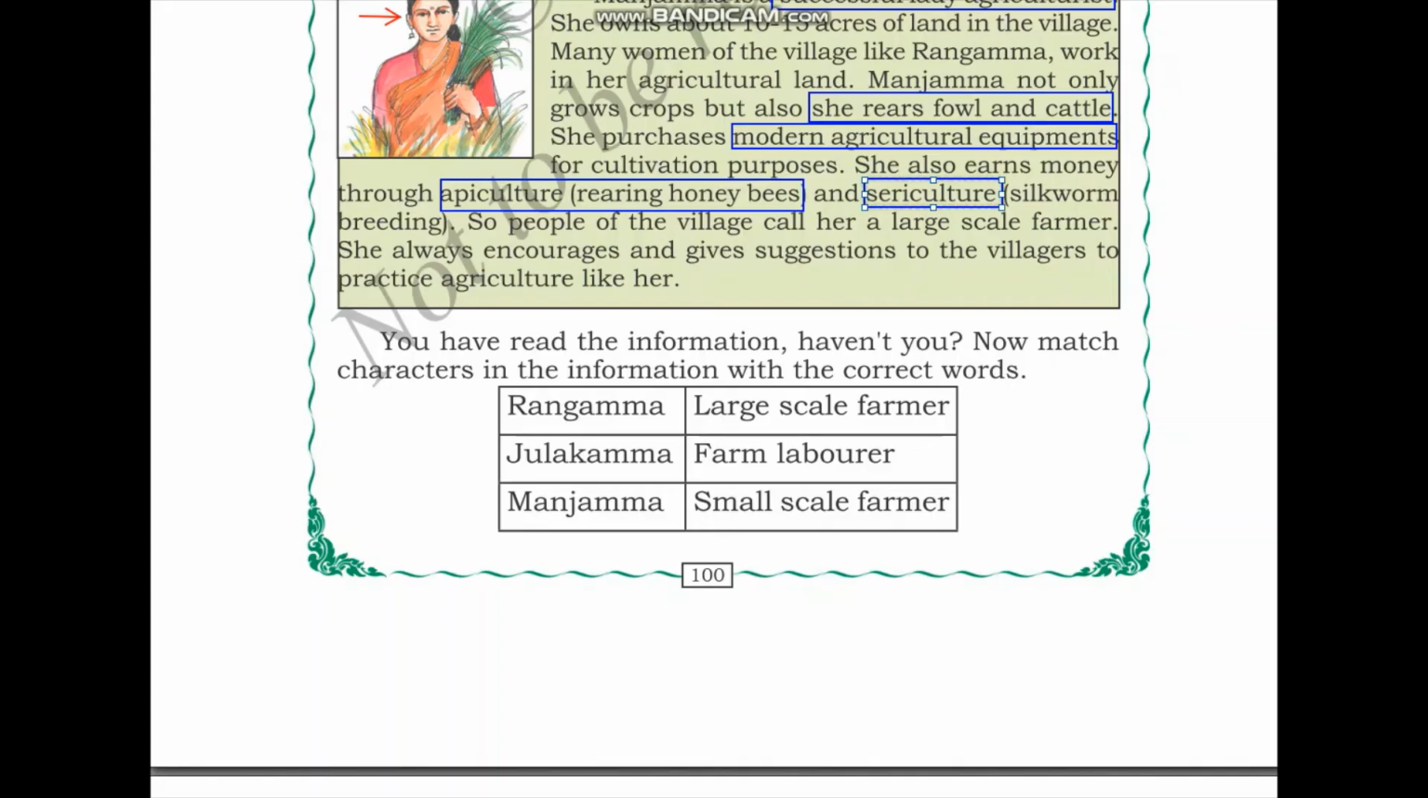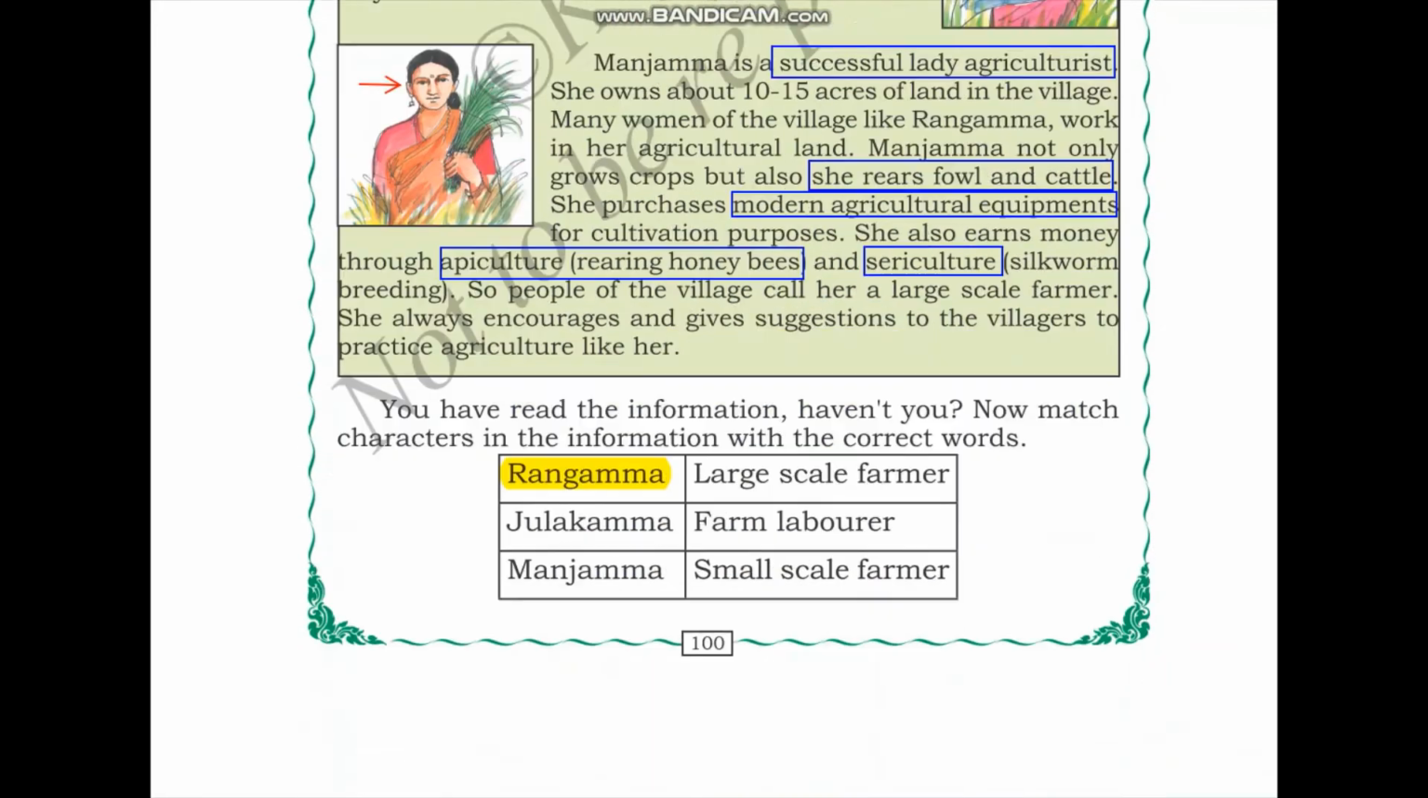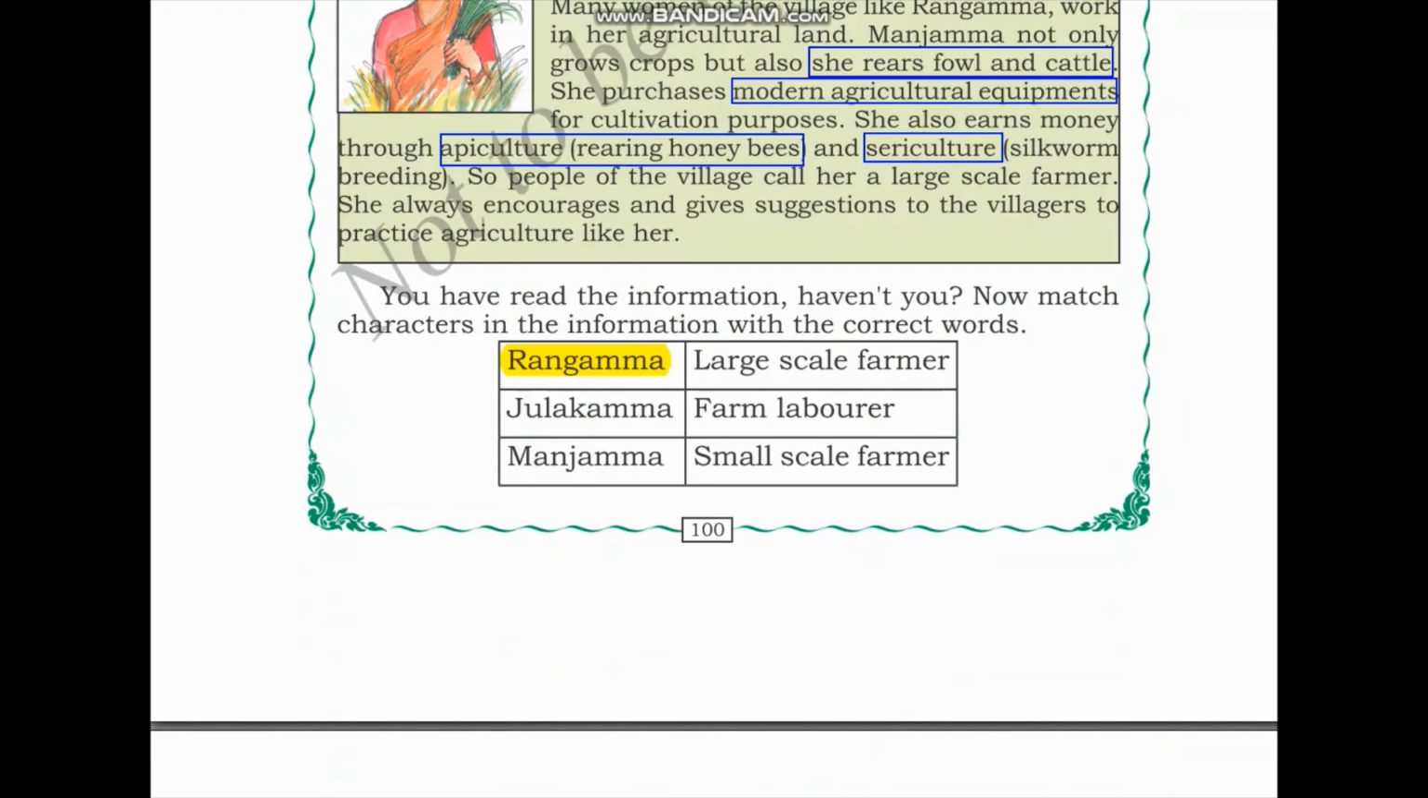Now you have read the information, haven't you? Now match the characters in the information with the correct words. So let us remember what we learned about each of the three people. First, let's talk about Rangama. So we know that Rangama does not have agricultural land and she does weeding, planting and separating cotton and other jobs for people who have farms. Therefore, we can understand that Rangama is a farm laborer.